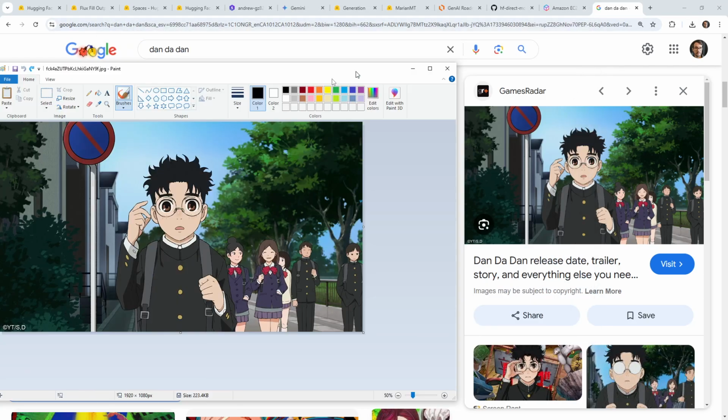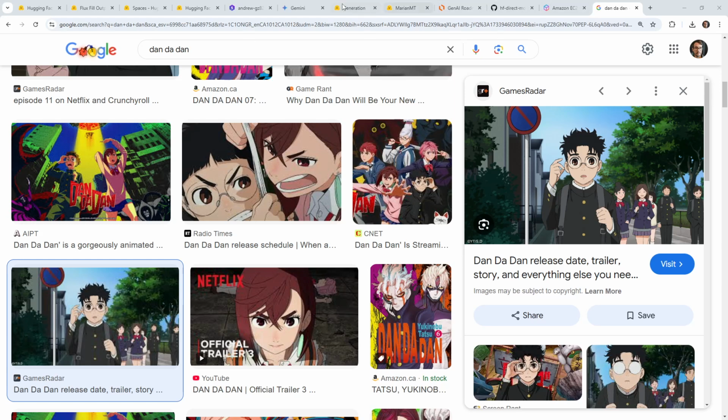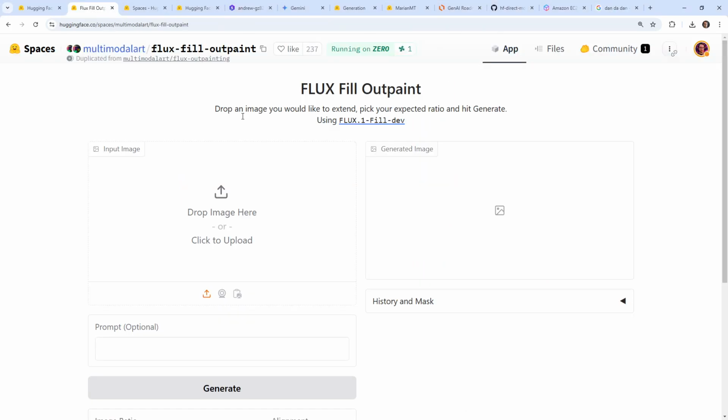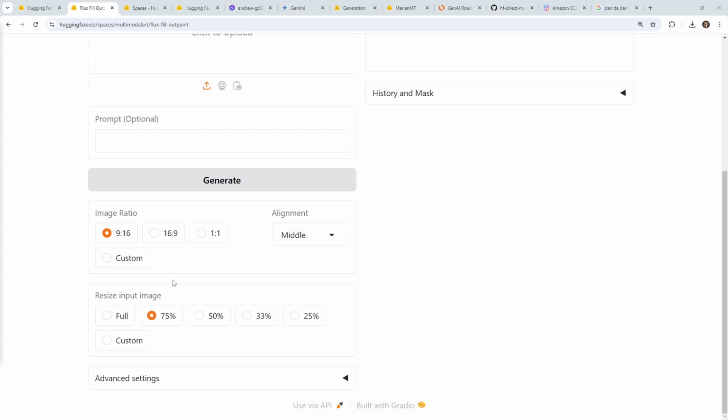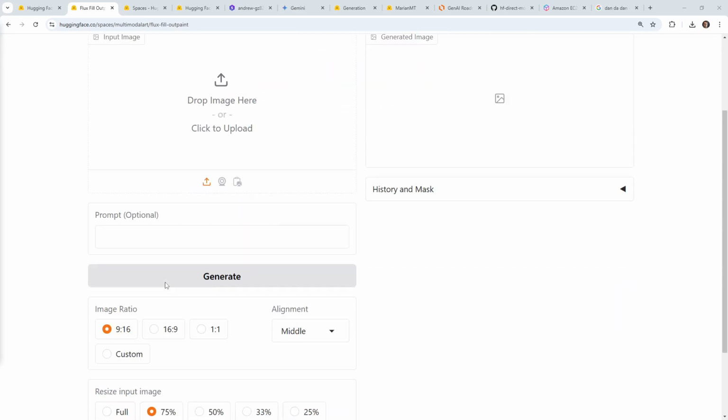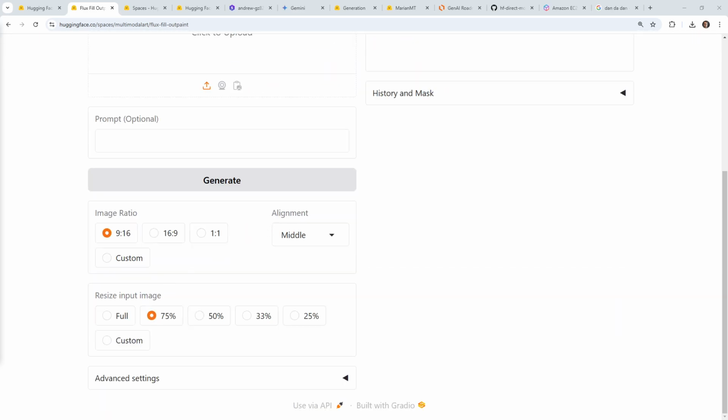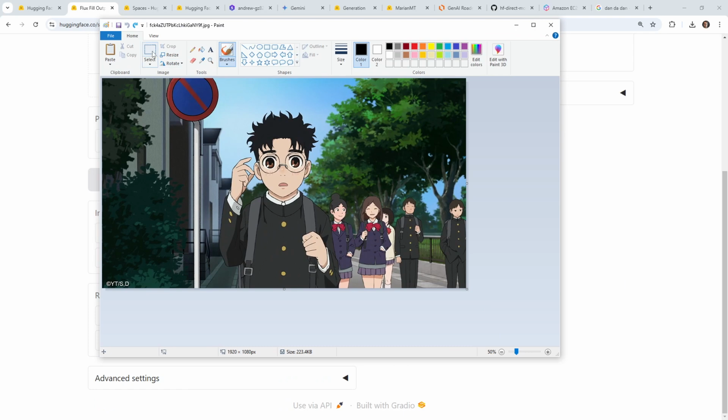What's outpainting, right? So let me just double check. I think that means extend the scene, if I'm correct. So we go back over to here. You like to extend and pick your expected ratio. Okay, great. I like the image ratio that I'm providing and resize input ratio. Does the input one have to be that? Can I restrict it to the square size? I'm not sure how I could.